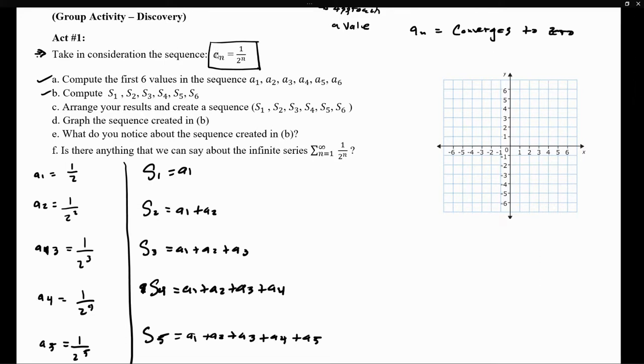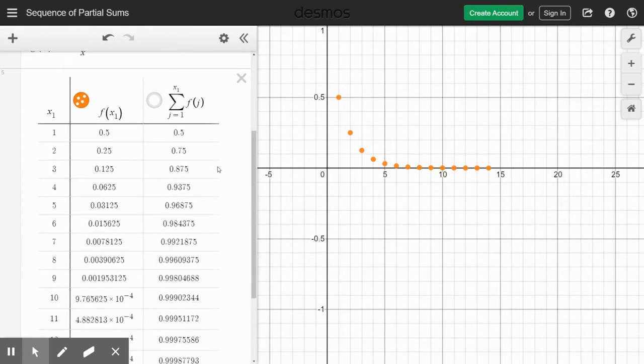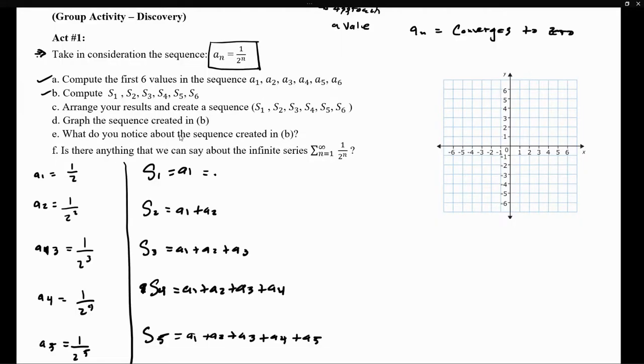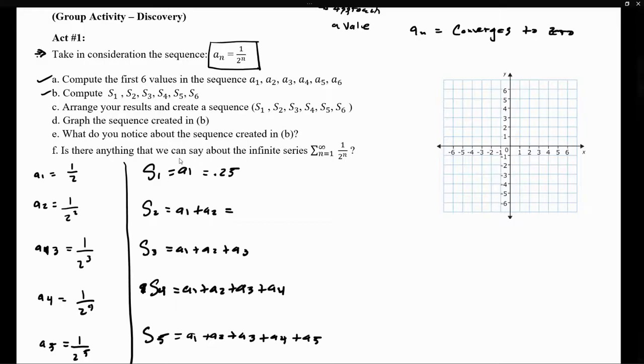So let's take a look at the value of the partial sums. The partial sums, at least in our decimal illustration here, are represented by the second column. All I'm doing is adding up to certain terms. So the first partial sum is 0.5 because it's literally just the first term. For the second partial sum, it's adding the first 2 terms, so 0.5 plus 0.25, that's 0.75.